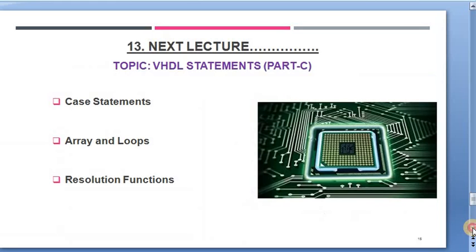As you see on the next slide, in the next lecture we shall take up another three important VHDL topics, that is case statements, arrays and loops, along with the resolution functions. So we shall take these three topics with suitable examples in the next lecture.